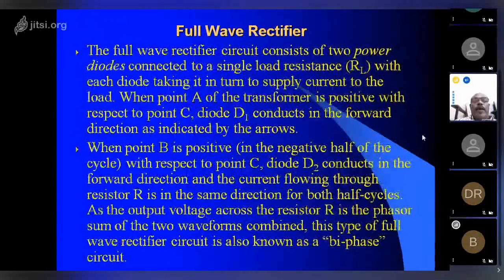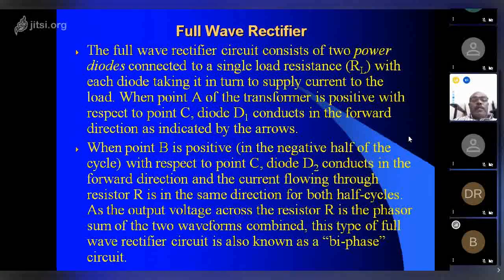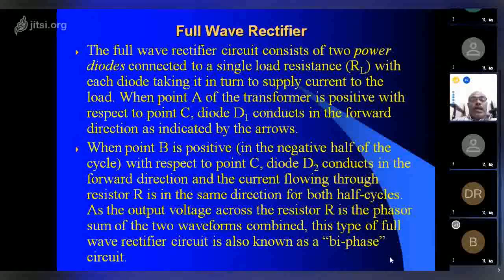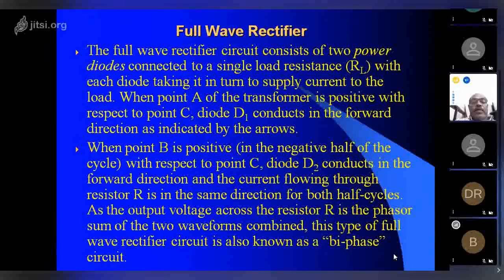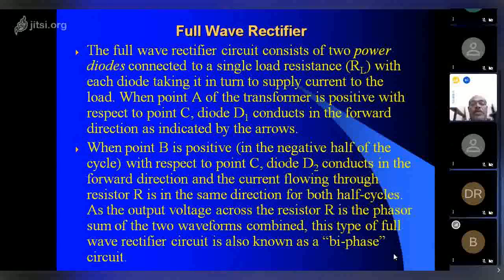The full wave rectifier circuit consists of two power diodes connected to a single load resistance, with each diode taking turns to supply current to the load. When point A of the transformer is positive, diode D1 conducts, and when point B is positive, the negative half of the cycle, diode D2 conducts in the forward direction, and the current flowing through the resistor R is in the same direction for both half cycles. The output voltage across the resistor R is the phasor sum of the two waveforms combined. This type of full wave rectifier circuit is known as the biphase circuit.